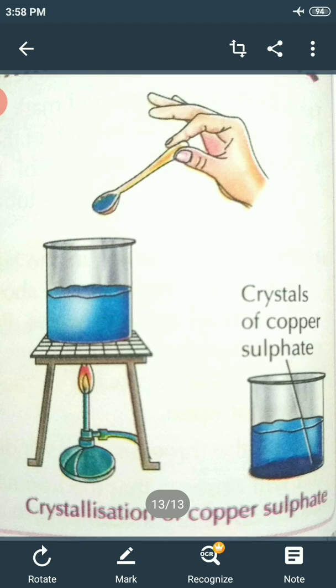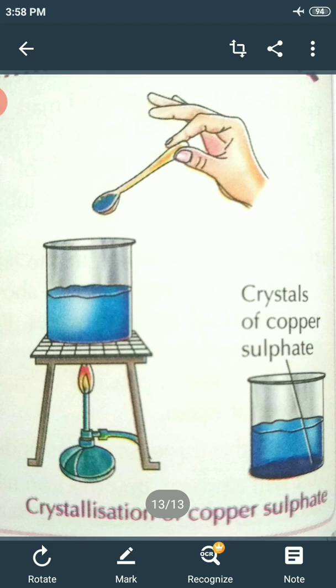Continue adding copper sulfate powder till no more powder can be dissolved. Filter the solution. Allow it to cool. Do not disturb the solution when it is cooling. Look at the solution after some time. Can you see the crystals of copper sulfate? If not, wait for some time more.